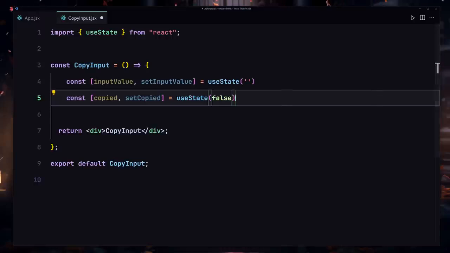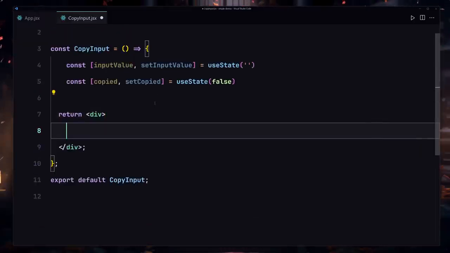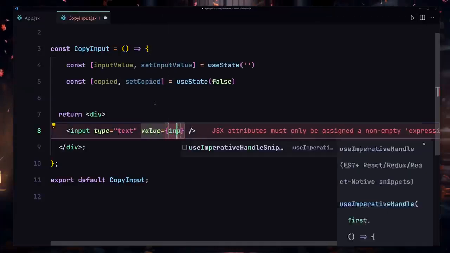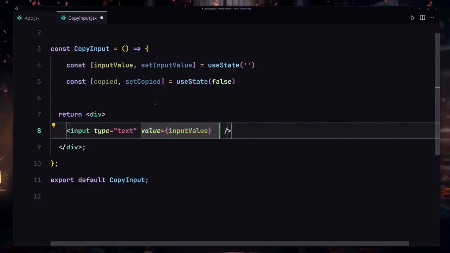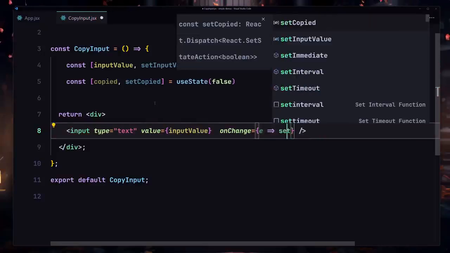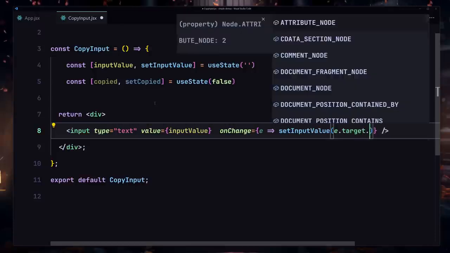Okay, that's also done. Now let's get into the UI, and I'm going to remove this copy input text from here, and I'm going to create my input field inside there. I'll provide the value, and the value will be coming from the input value which we created up above. And whenever somebody tries to change something inside this, we are going to be firing this function and providing our set input value right here, and the value will be set to event.target.value.